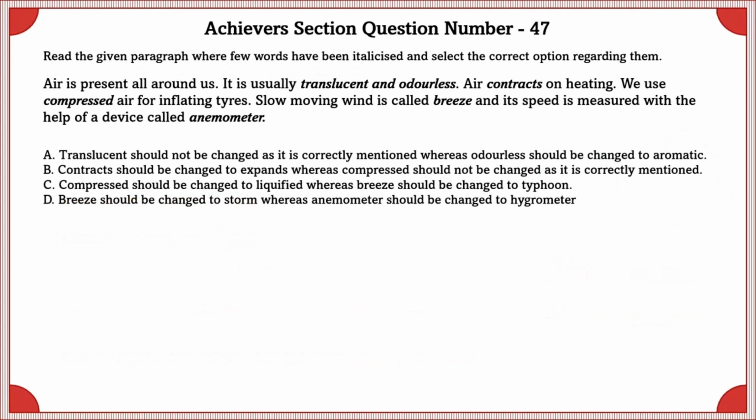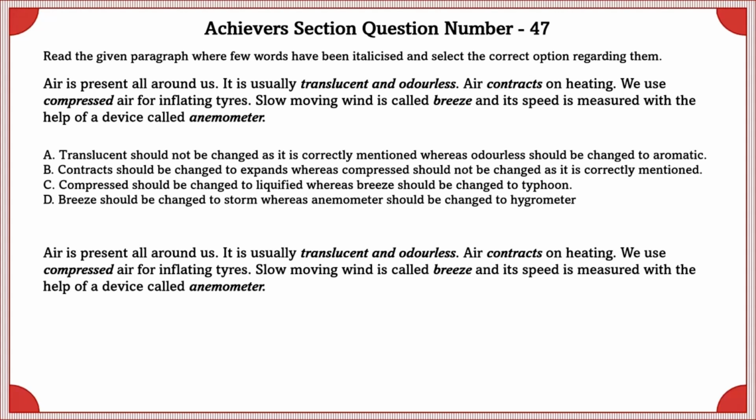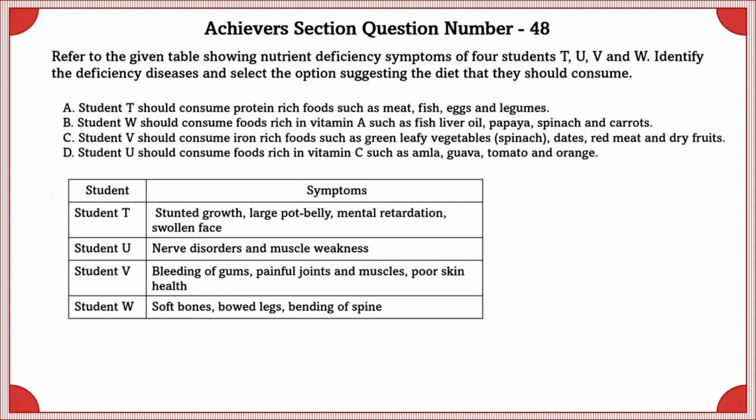Achiever section question number 47. Read the given paragraph where few words have been italicized and select the correct option regarding them. Air is present all around us. It is usually transparent and odorless. Air expands on heating. We use compressed air for inflating tires. Slow moving wind is called breeze and its speed is measured with the help of a device called anemometer. So the correct option is the B option.